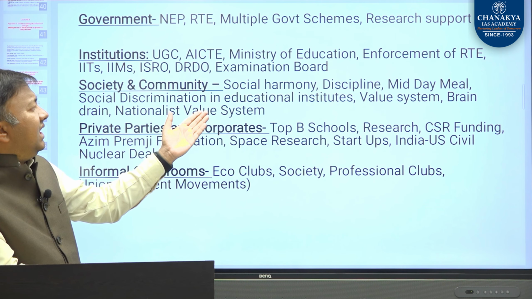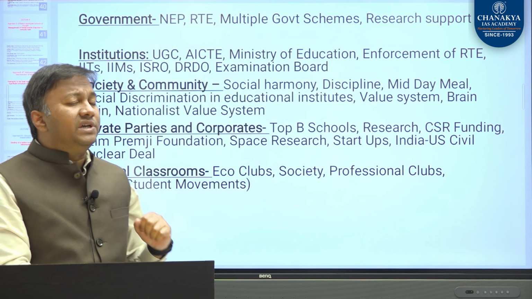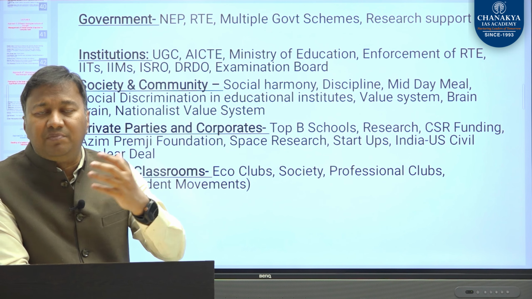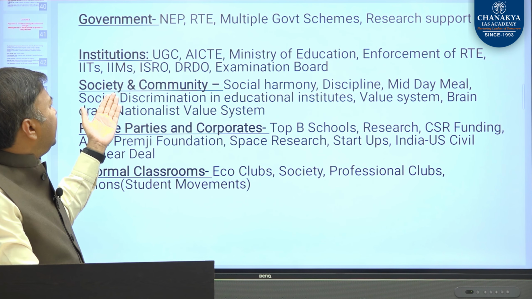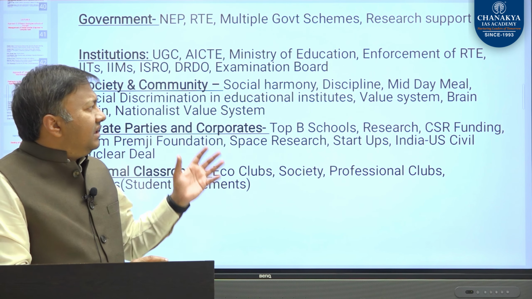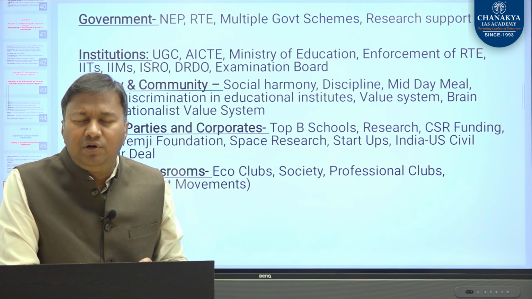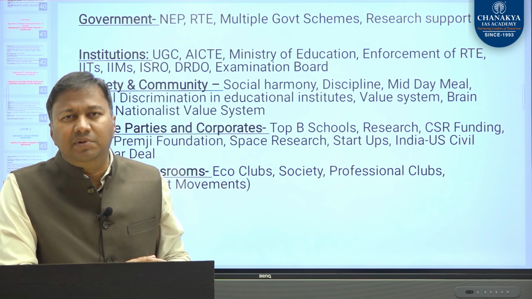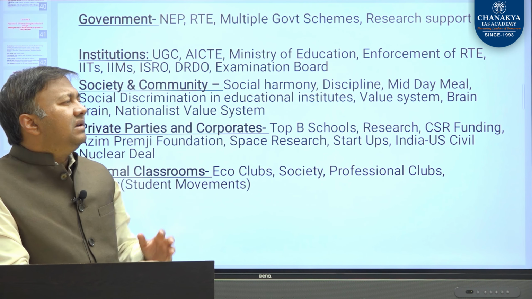Then we have different institutions which are important for enforcement of laws like the Right to Education. So the Ministry of Education, and the Education Department in each state government, they have a role in the education system. Then we can discuss here society and community. Just now we have discussed that society gave us multiple doses of value system, right? So discrimination, equality, social harmony, social disharmony, communalism, secularism, ये सारी चीजें कहाँ से आती है? सोसाइटी से आती है.